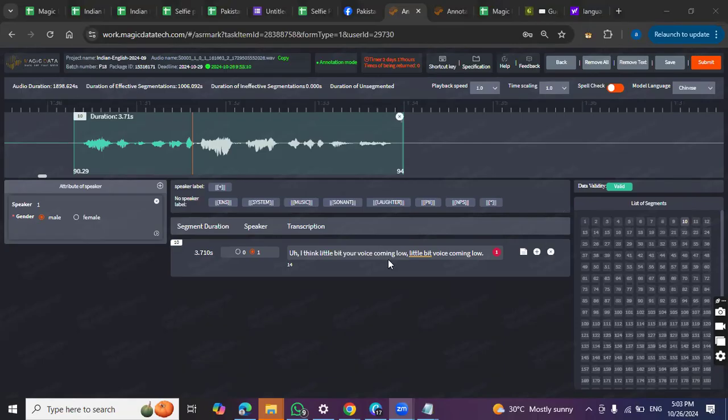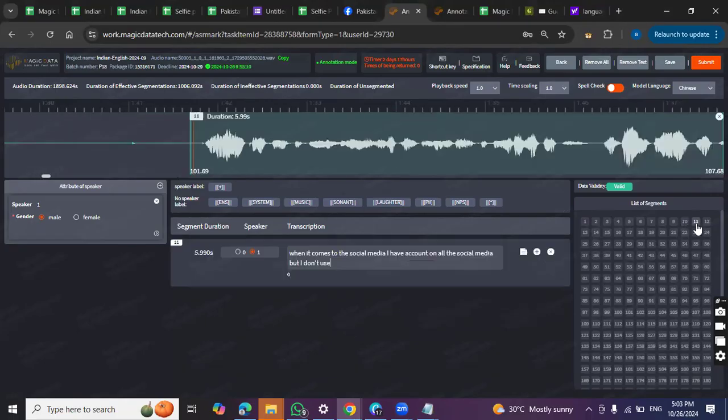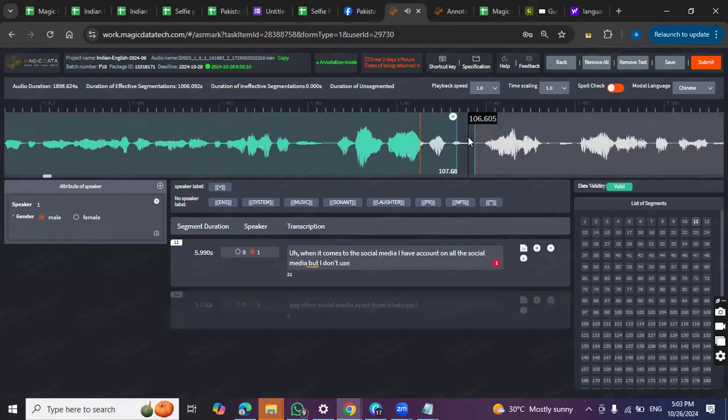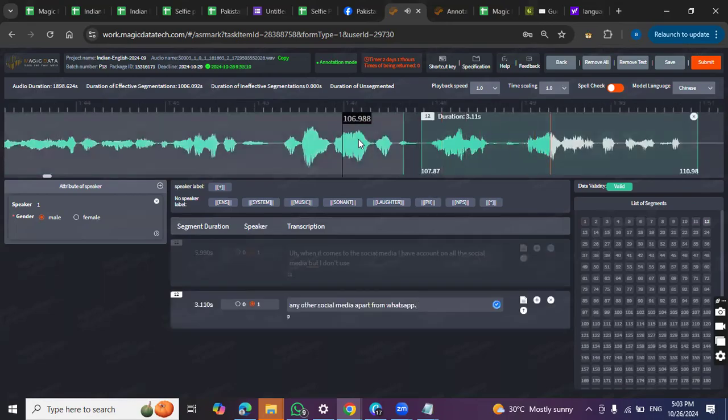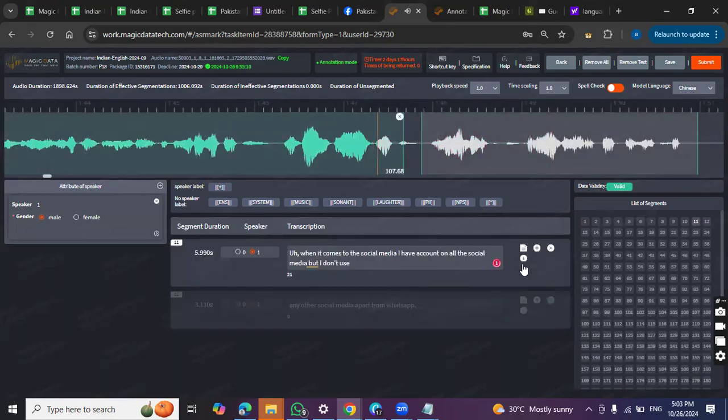But you're not going to change the verb form or the spellings. For example, if it's suggesting I add an article but the speaker is not saying it, I'm not going to add whatever this tool is telling me. I am just going to use it for my commas. When it comes to the social media, I have accounts on all the social media, but I don't use them. When it comes to any of the social media use, I can join these two, when and it comes.